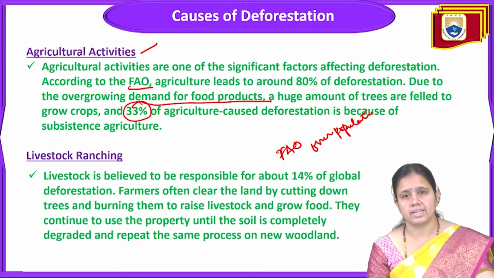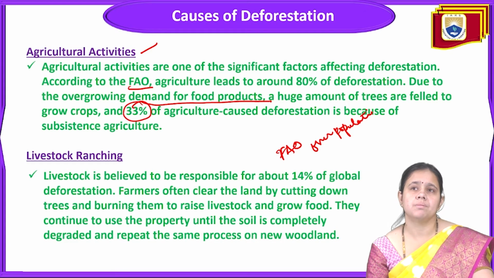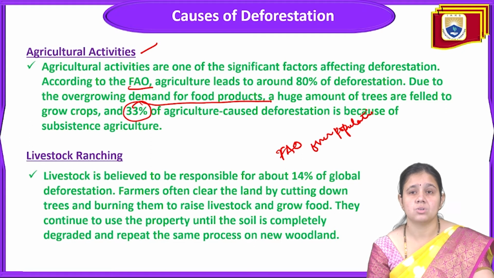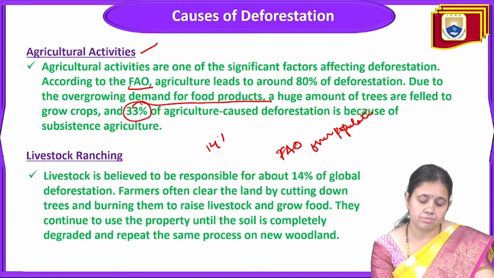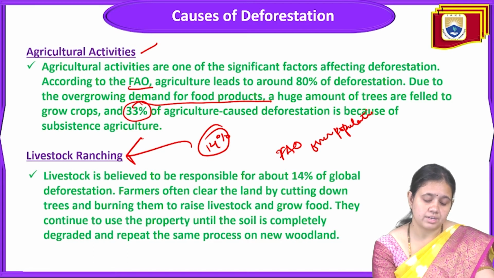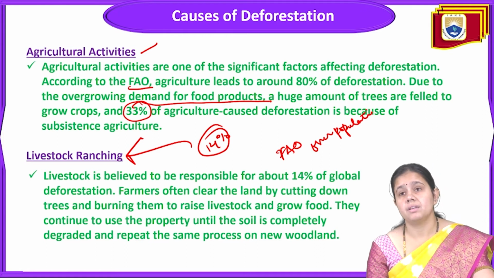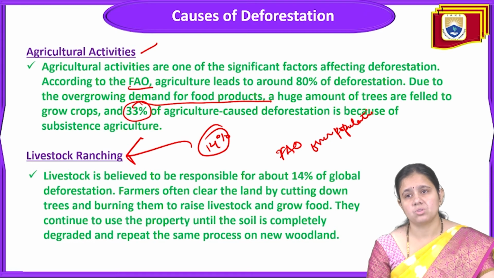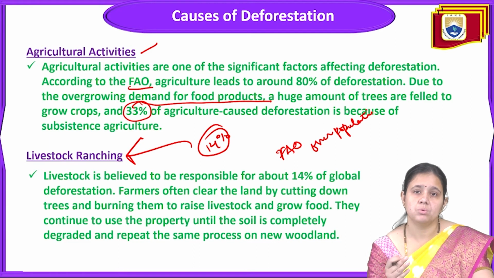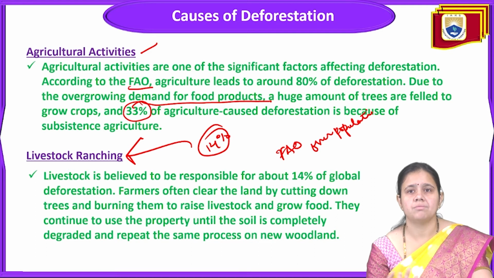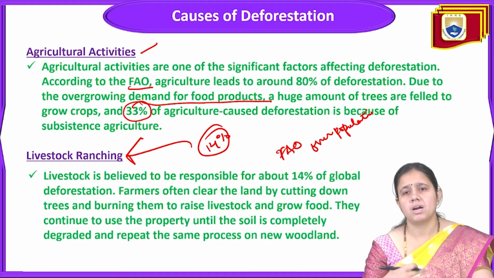The next one is livestock ranching. Livestock ranching is again an important factor in deforestation. Livestock are responsible for about 14% of global deforestation. Farmers sometimes clear the land by cutting down trees and burning them to raise their livestock and grow food. These days more people are eating non-vegetarian food, so farmers need more and more livestock because the demand for meat is higher.